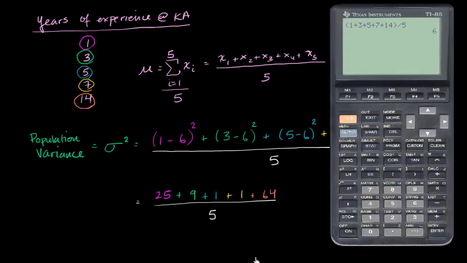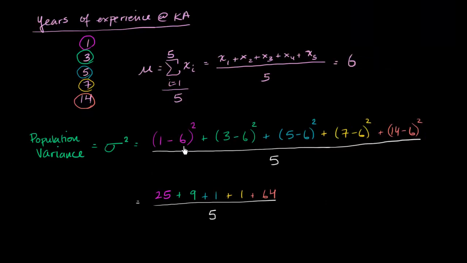And I don't need to use a calculator, but I tend to make a lot of careless mistakes when I do things while I'm making a video. So I get 25 plus 9 plus 1 plus 1 plus 64 divided by 5. So I get 20. So the mean squared distance from our population mean is equal to 20. And you might say, wait, these things aren't 20 away. Remember, it's the squared distance away from my population mean. So I squared each of these things. I liked it because it made it positive, and we'll see later it has other nice properties about it.